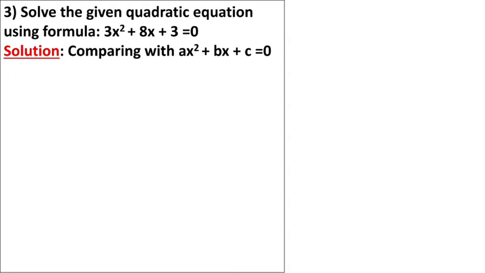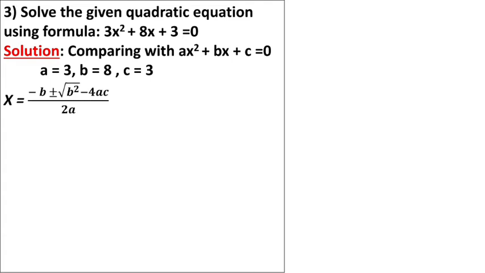So we will compare the given equation with ax square plus bx plus c equal to 0. So here the value of a is 3, the value of b is 8, and the value of c is 3. So formula method is x equal to minus b plus minus under root b square minus 4ac upon 2a. Substitute the value of b, a and c in the given formula. So here we get minus 8 plus minus under root 8 square minus 4 into 3 into 3 upon 2 into 3.